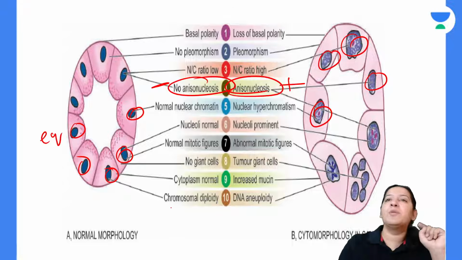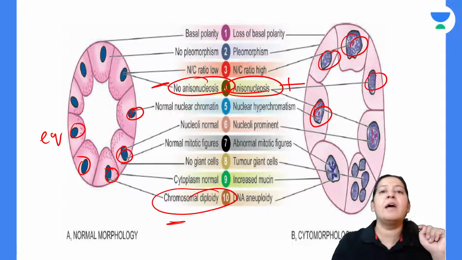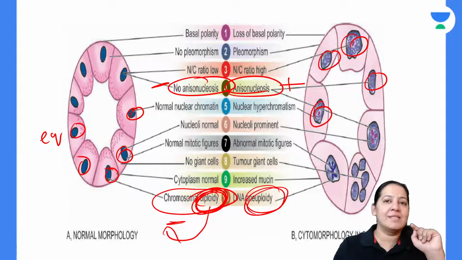And the last is mutations. Of course, mutation means ploidy. Chromosomal aneuploidy is absent there. Here all the cells will be diploid. Diploid, that is no mutation. Here aneuploidy is there because of mutation.